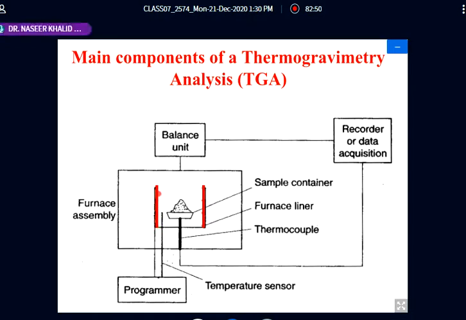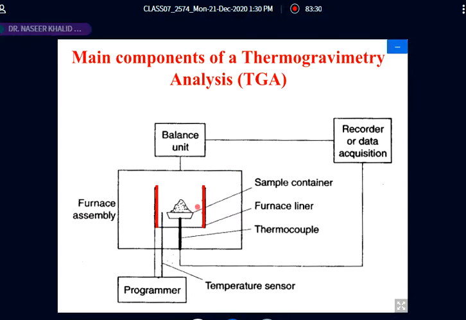Here is the sample container, the crucible. This is the sample. These red bars are heaters, the furnace lining. So this is the furnace. This furnace, as well as the sample container, is present in a furnace assembly.